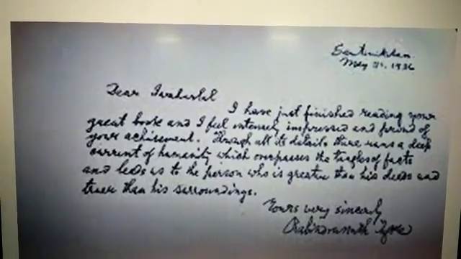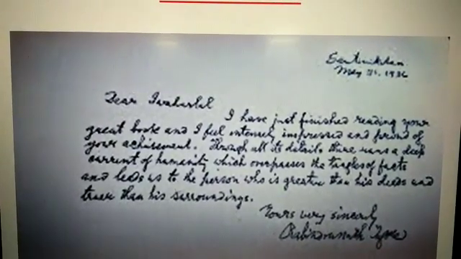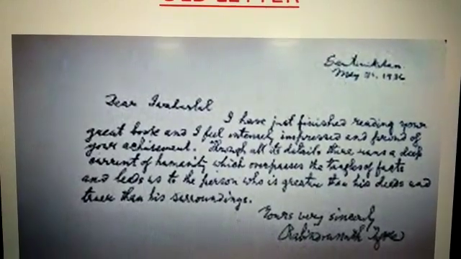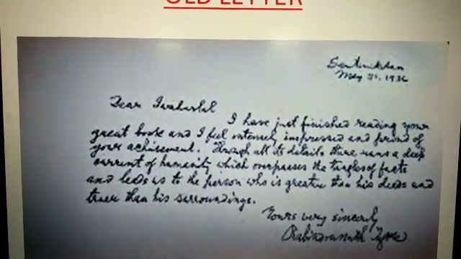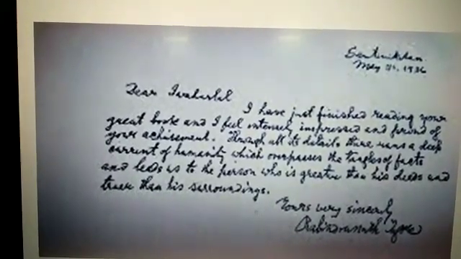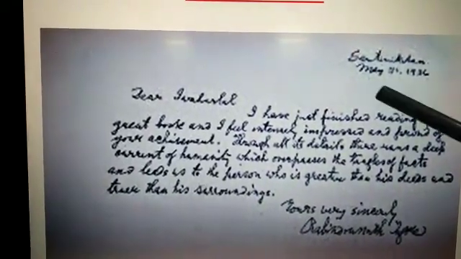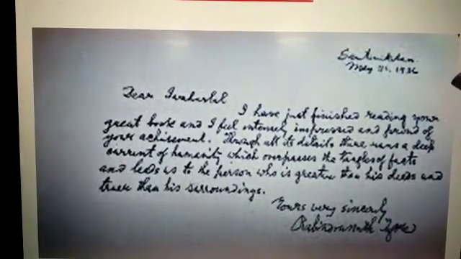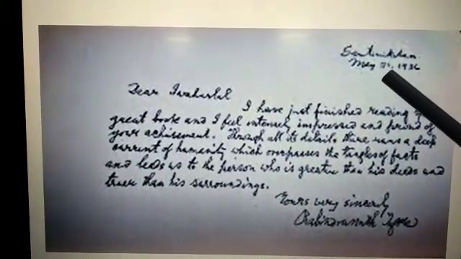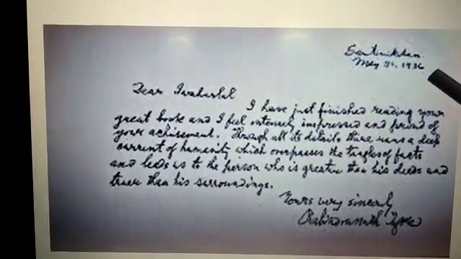It was a letter written by the famous poet Rabindranath Tagore to our Prime Minister Jawaharlal Nehru. You can see where it is written, from Shantiniketan, and the date is May 17th, 1936.